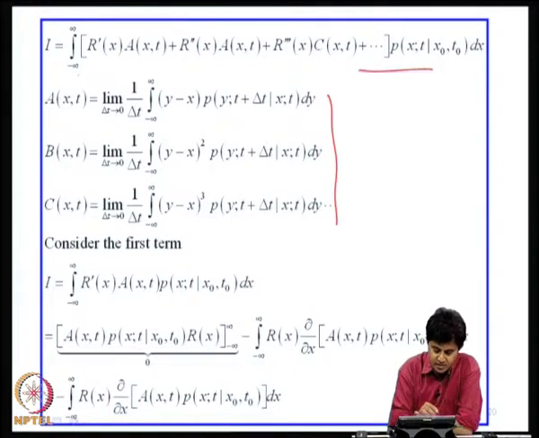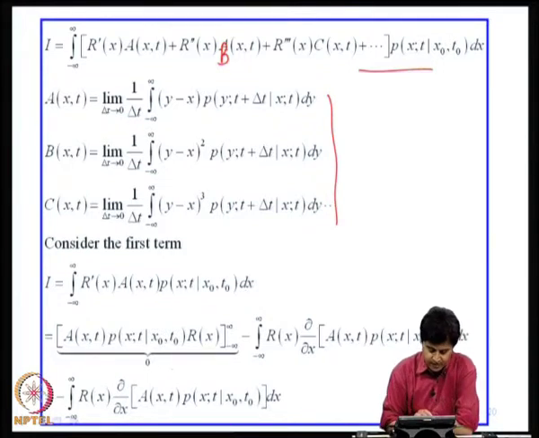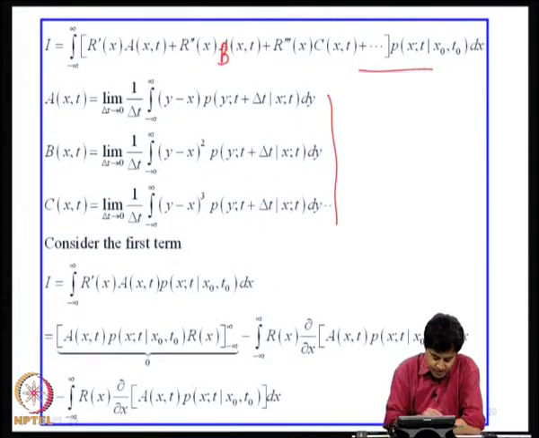Now, consider the first term, r'(x) a(x, t) p(x, t) dx. I can do an integration by parts, and the first term in the bracket goes to 0 because I am assuming that r(x) goes to 0 faster than the other terms. That is what I meant when I said r(x) goes to 0 as x goes to infinity sufficiently fast. It should be faster than this, so that this term is 0. I restrict my r(x) to only that. So, I get this expression.